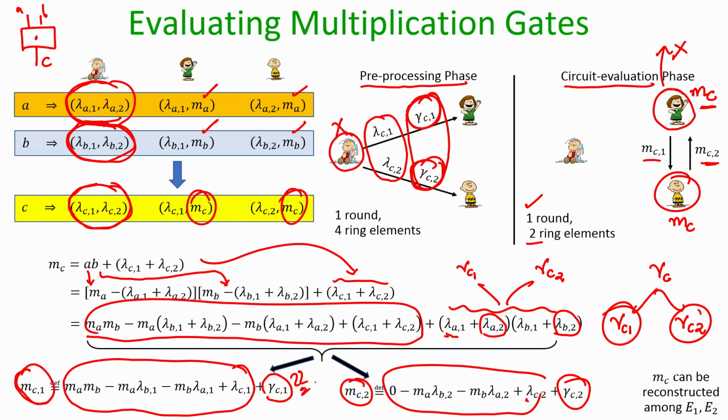So, it is the presence of gamma C1 or gamma C2 which preserves the privacy of information when the 2 evaluators are exchanging their respective shares of the OTP encryption of C to get it.